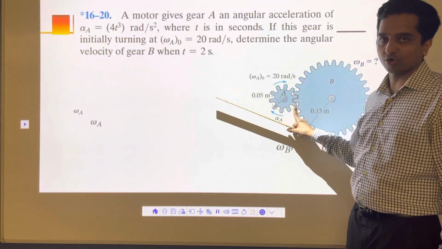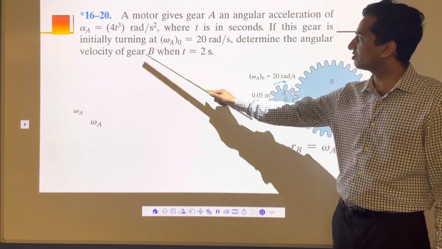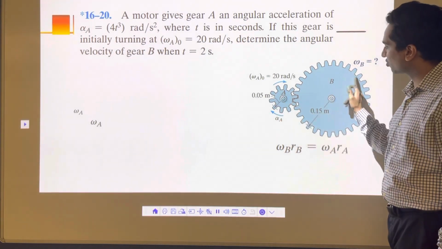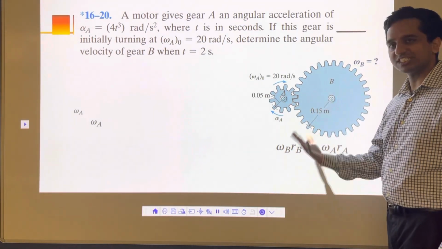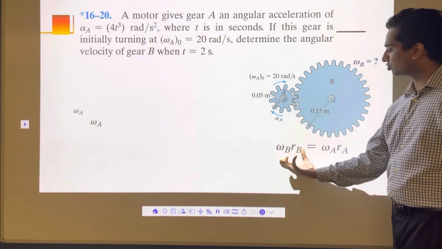The acceleration is not constant, it's a function of time. At the 2 second mark, we want to determine the angular velocity of B. So it's going to rotate; find out the velocity of B at the 2 second mark. The relationship omega B RB is equal to omega A RA stays the same.